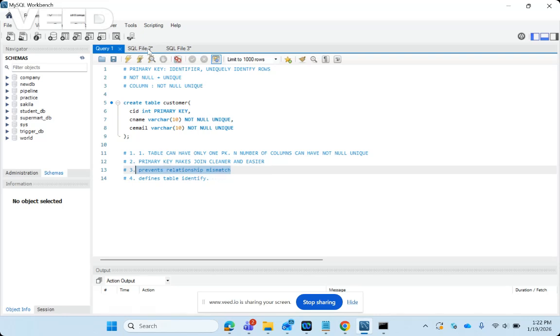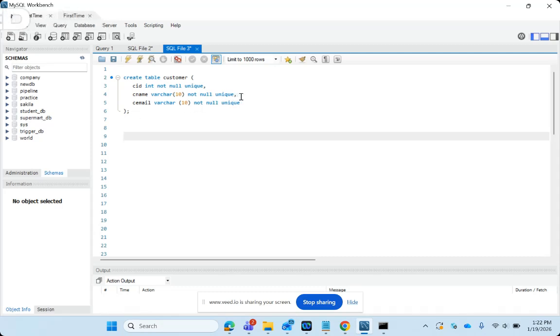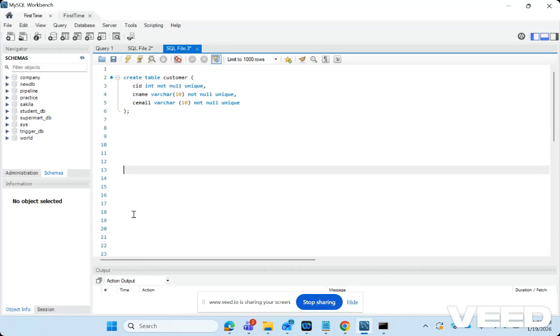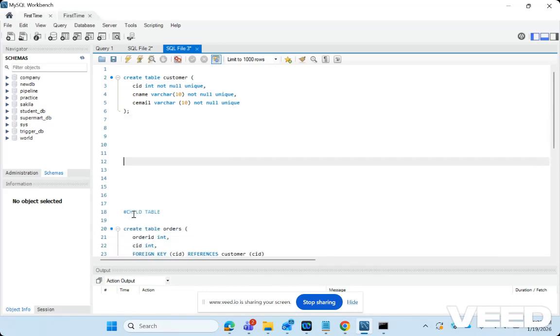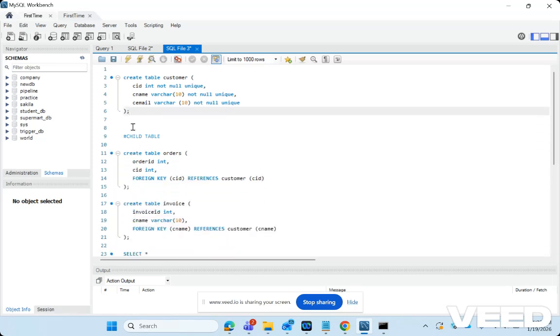Let's see. What if you have a table which has no primary key, and there are so many not null unique columns, so this table has no identity. In that case, if any other table wants to refer to this table, then they can pick the column of their own choice. Suppose we have two child tables who want to refer to this parent customer table. Now they can choose the column of their own choice for how to refer to it.